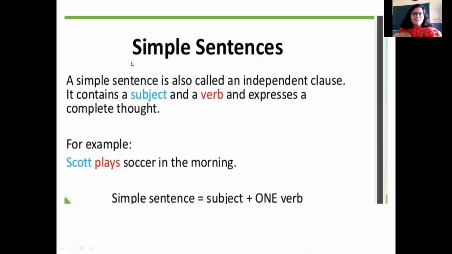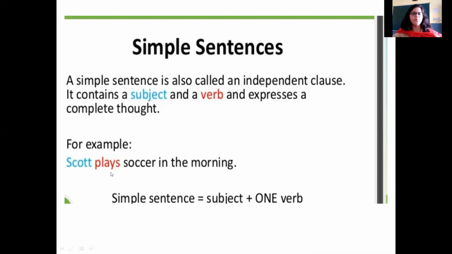So simple sentences, as we just discussed. A simple sentence is also called an independent clause. You have heard about, read about clauses. A clause can be independent and dependent. It can be both. So a simple sentence we can also call an independent clause because it contains a subject and a verb and expresses a complete thought. Because independent clauses are like that. But dependent clauses do not make complete sense because they are dependent on the rest part of the sentence.